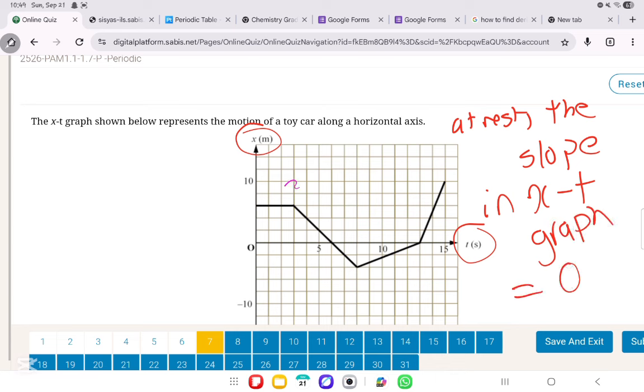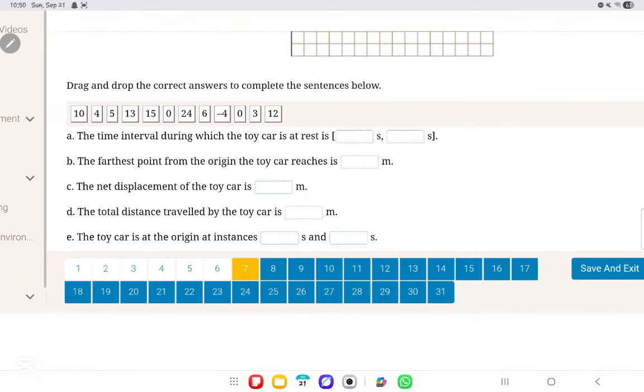So in this scenario, it's going to be over here. As you can see, the slope is 0. So what does it mean? It means it is at rest. Another way you could think of it is that the position is constant. So you just see, where is the position constant? Here it's constant, because you see it's not changing. It's staying at the same position for, I don't know, 3 seconds. So the time interval during which the toy car is at rest is from 0 seconds until 3 seconds.